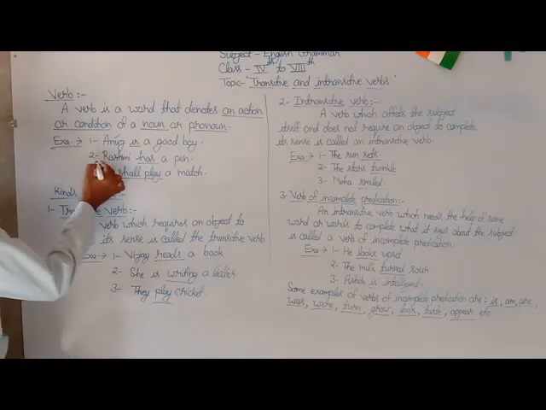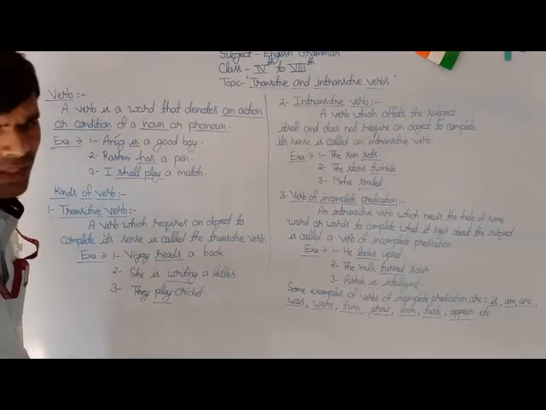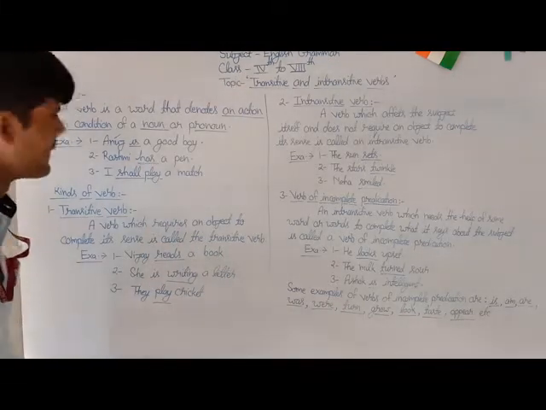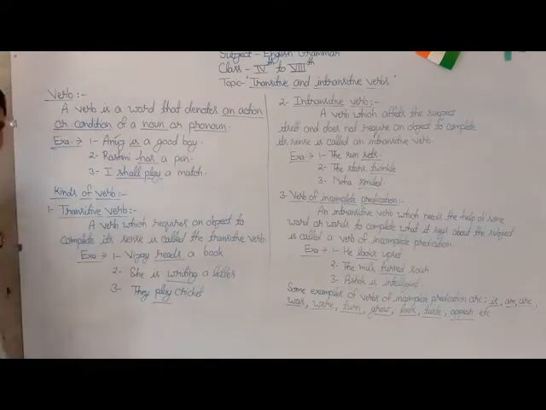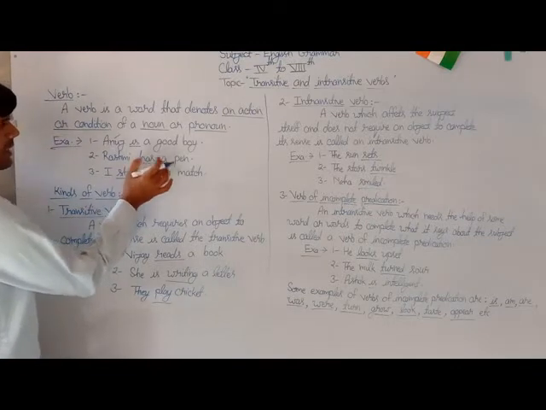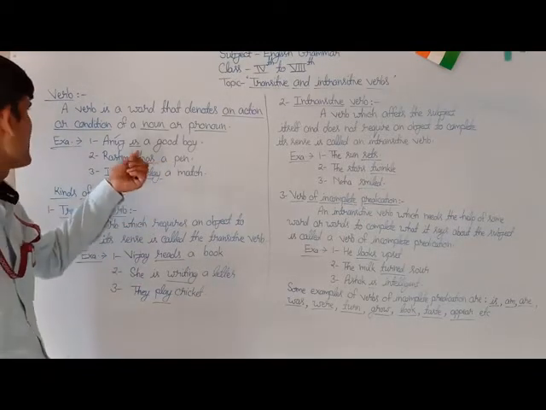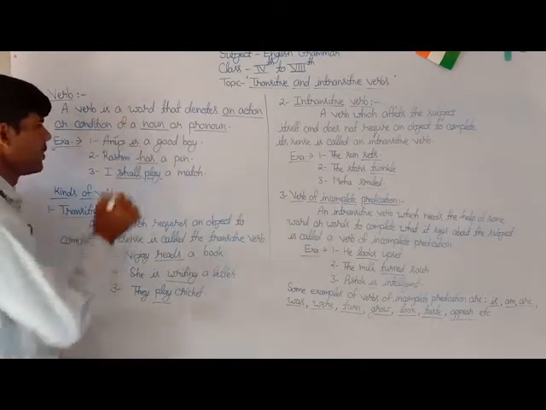The second example of this topic is Rasmi has a pen. Here the underlined word has. It is a verb because it denotes the action or condition of its subject or noun or pronoun. So this is also counted as a verb.